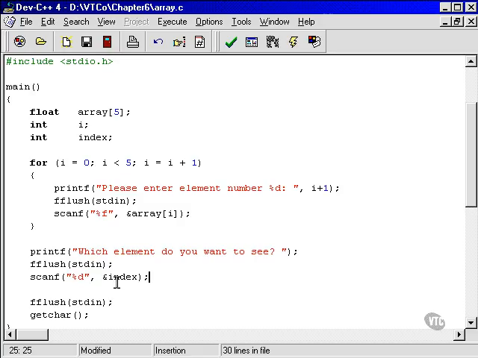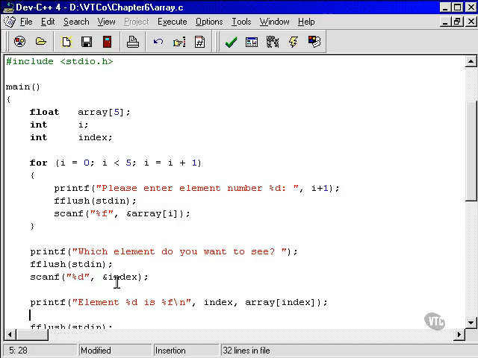So they're going to have typed in some number in the range 1 to 5. So now we print out the answer. "Element %d is %f", because it's a float, don't forget. So element %d, that's index. Element 1, element 2, etc. And now we want to see the actual array element.